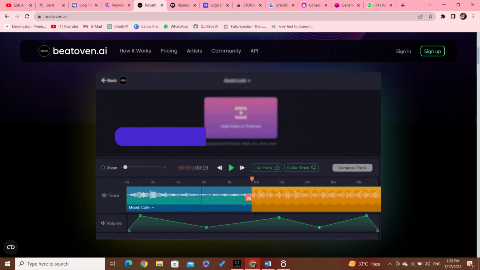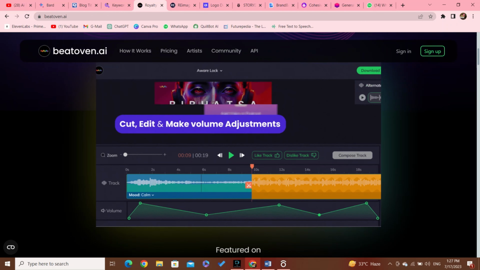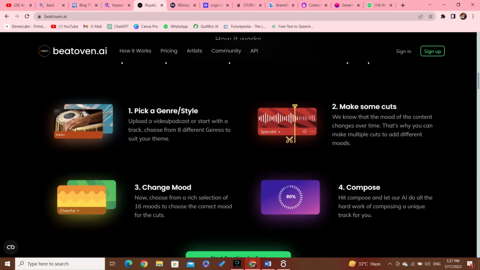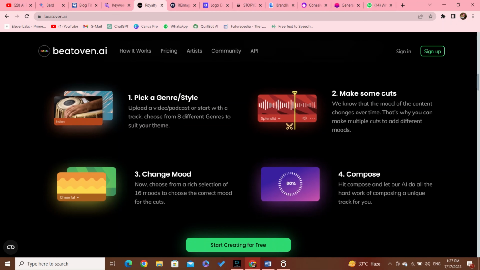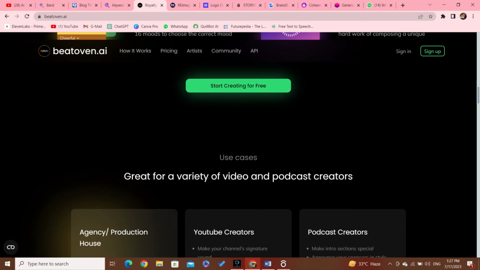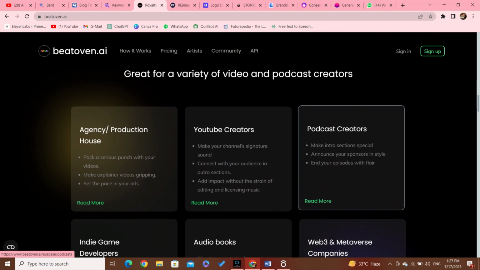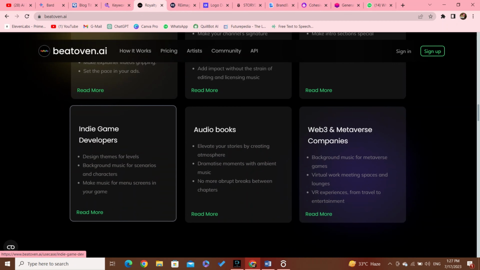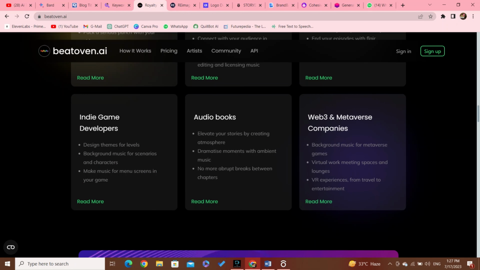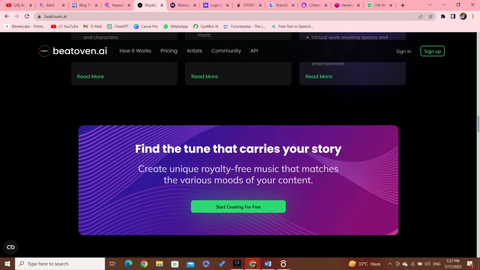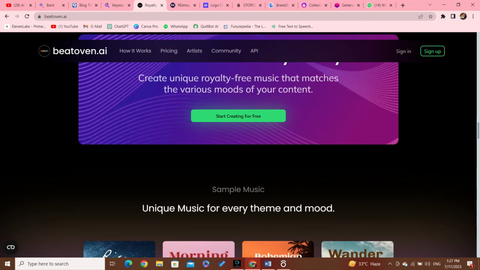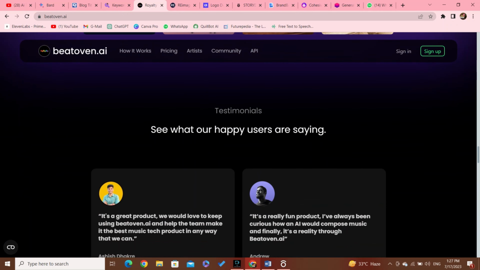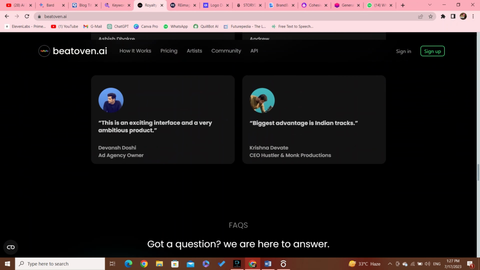With the ability to customize the duration, mood, tempo, and instruments, content creators can effortlessly match the music to the tone and atmosphere of their story. The royalty-free aspect ensures that users can use the music legally without worrying about copyright issues, making it a cost-effective and hassle-free option. By offering a diverse collection of high-quality compositions, this service empowers storytellers to captivate their audience, evoke